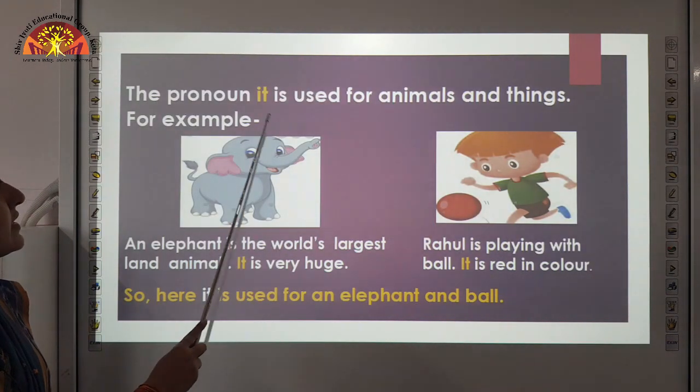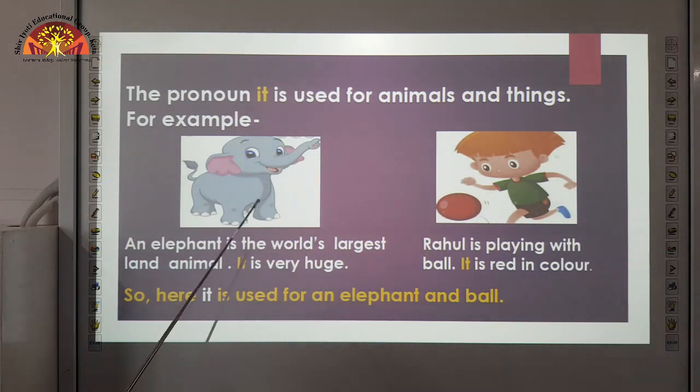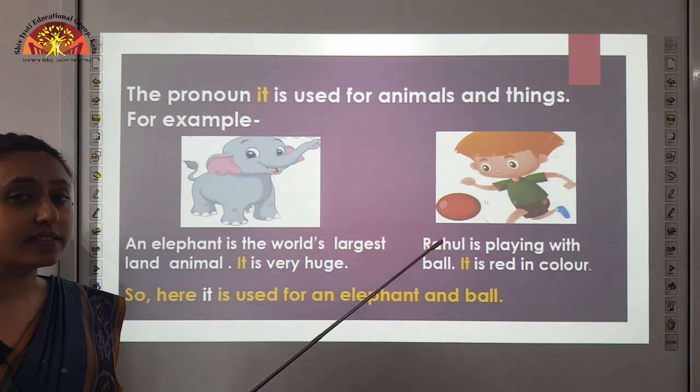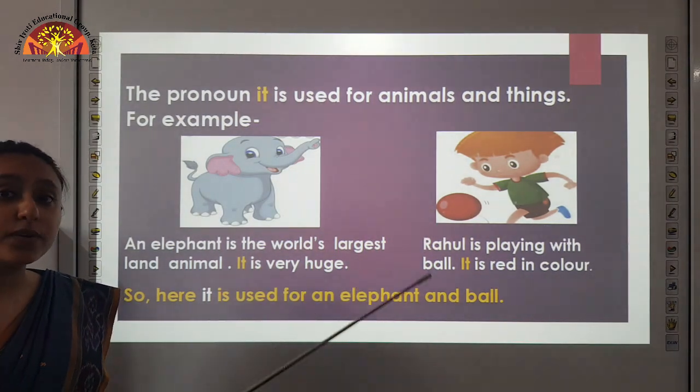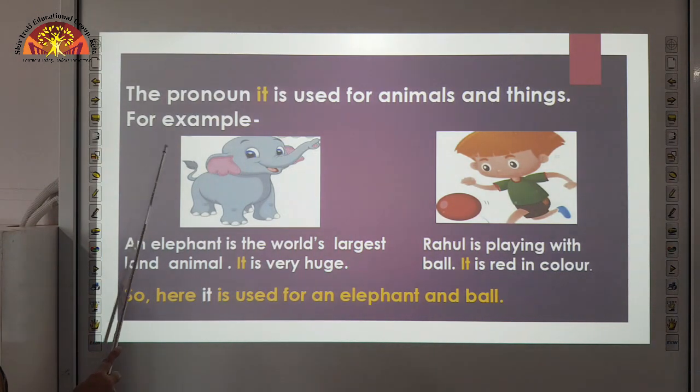The pronoun it is used for animals and things. Which pronoun is used for animals and things? The pronoun it. Let us see the example. An elephant is the world's largest land animal. It is very huge. So, here you can see the picture of an elephant.